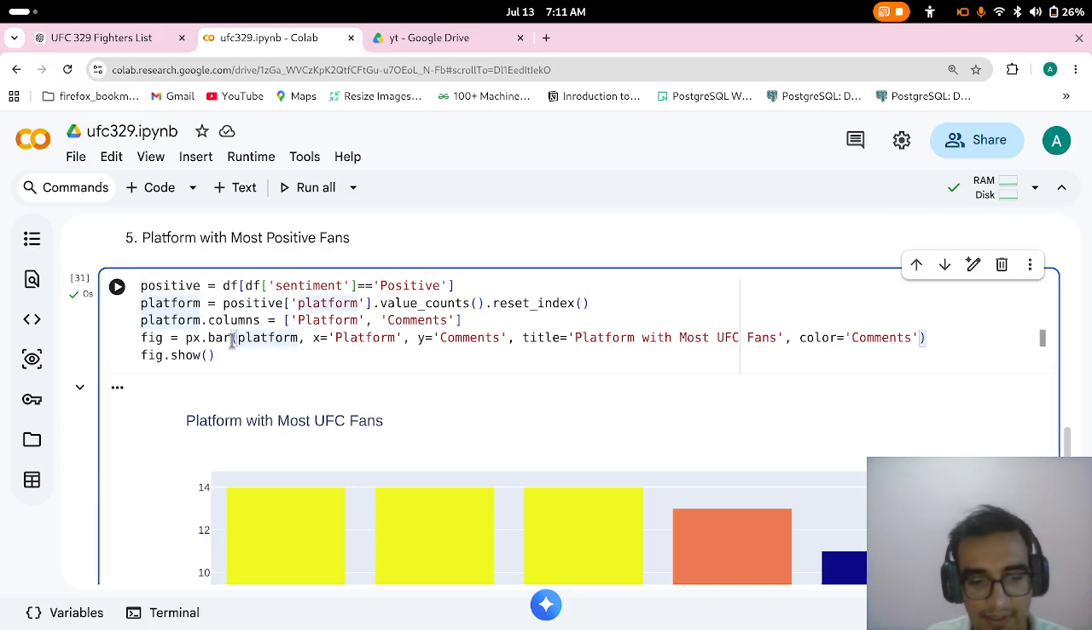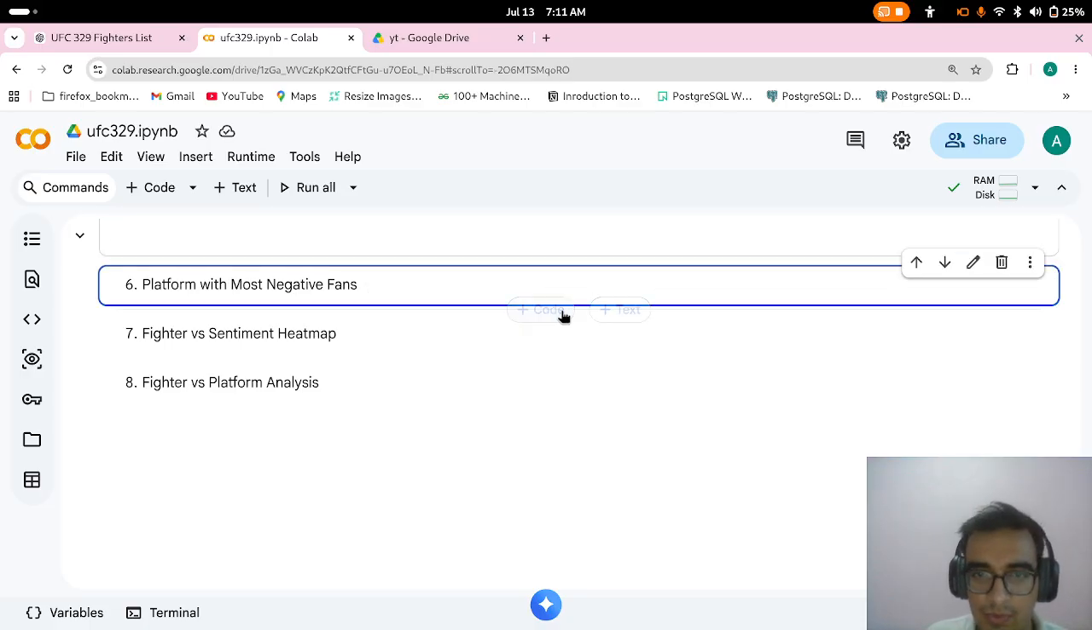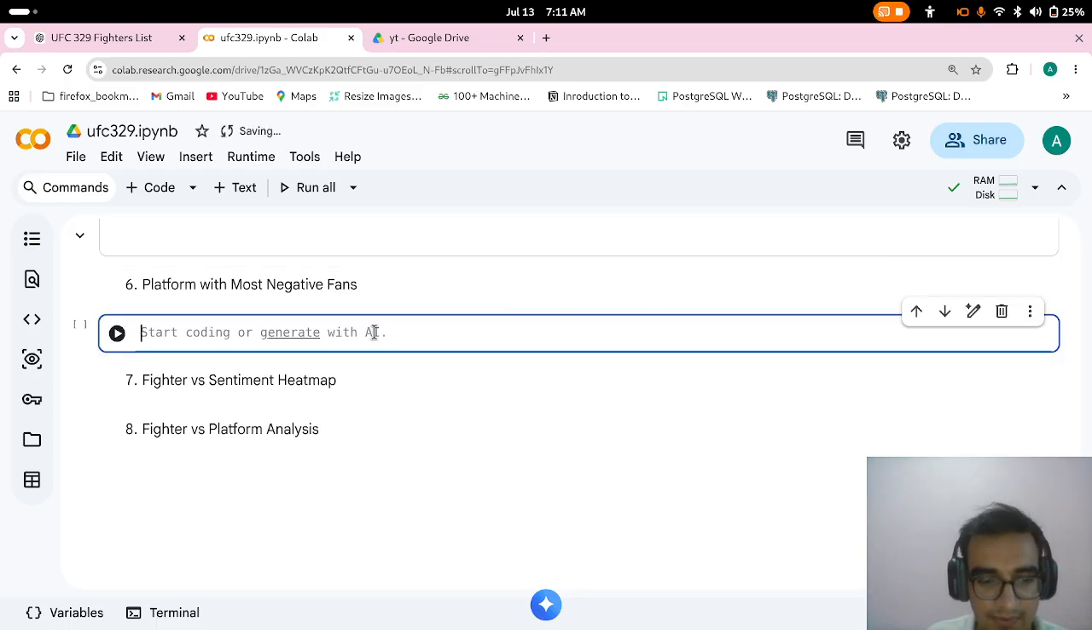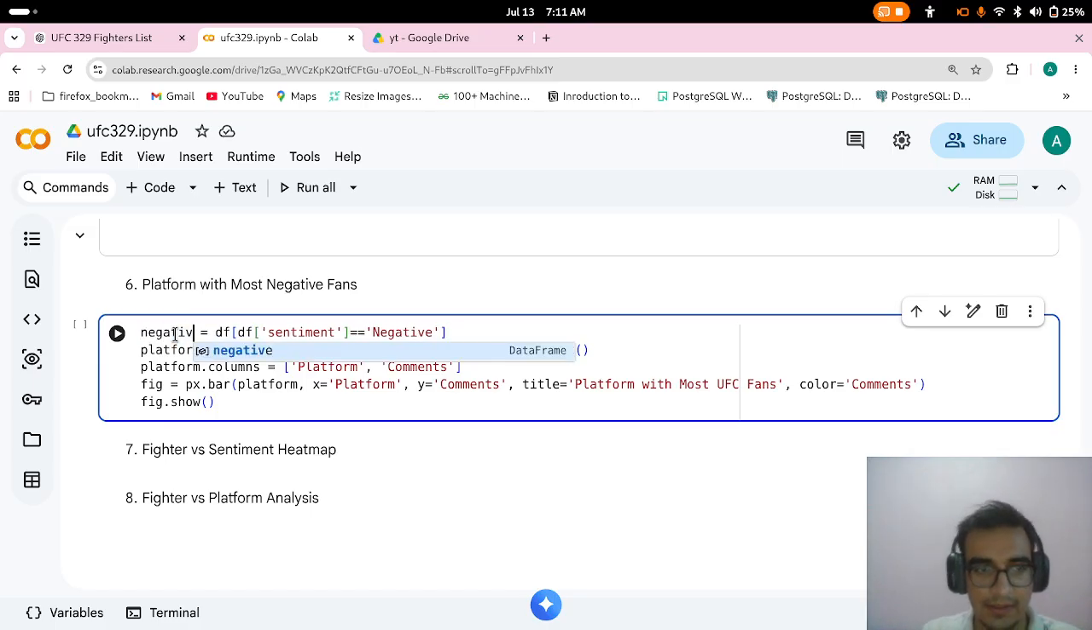And for negative comments on the platform, platform with most negative comments, I will just do sentiment negative, and I will put negative here.